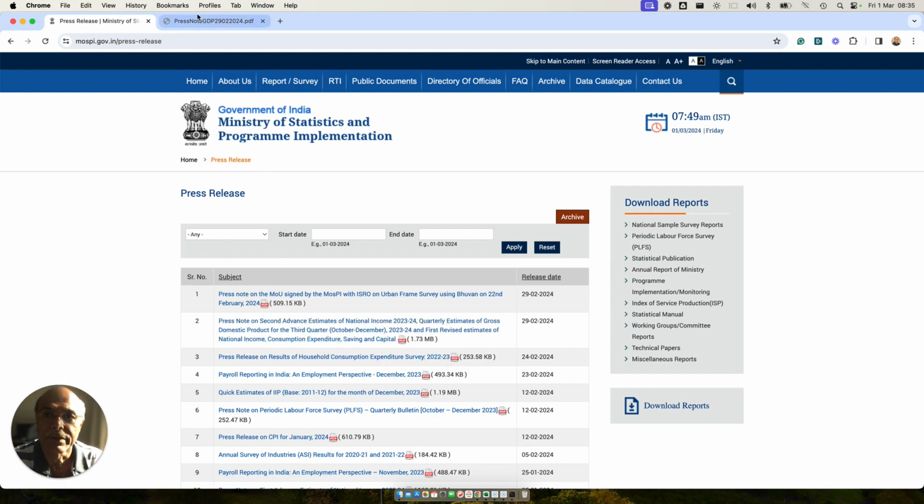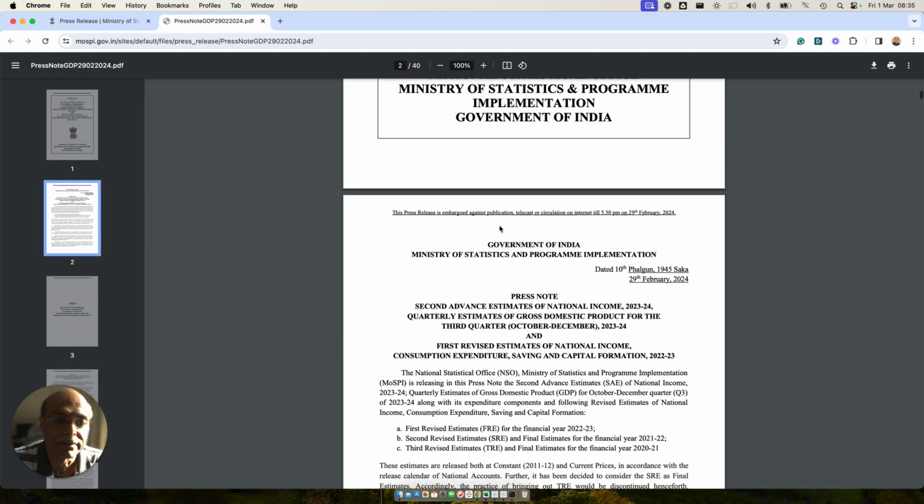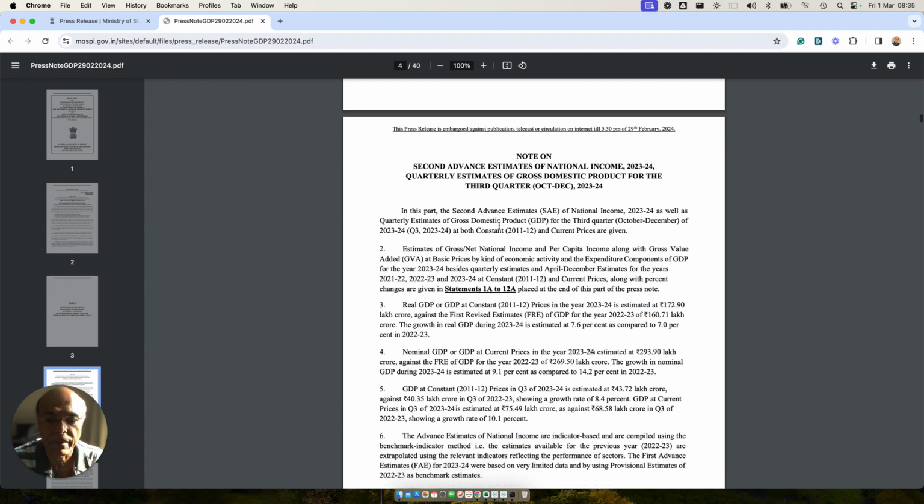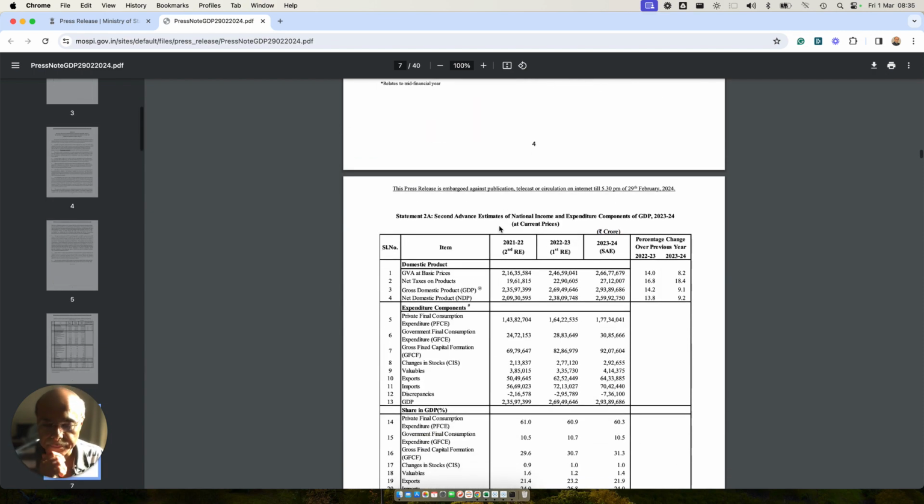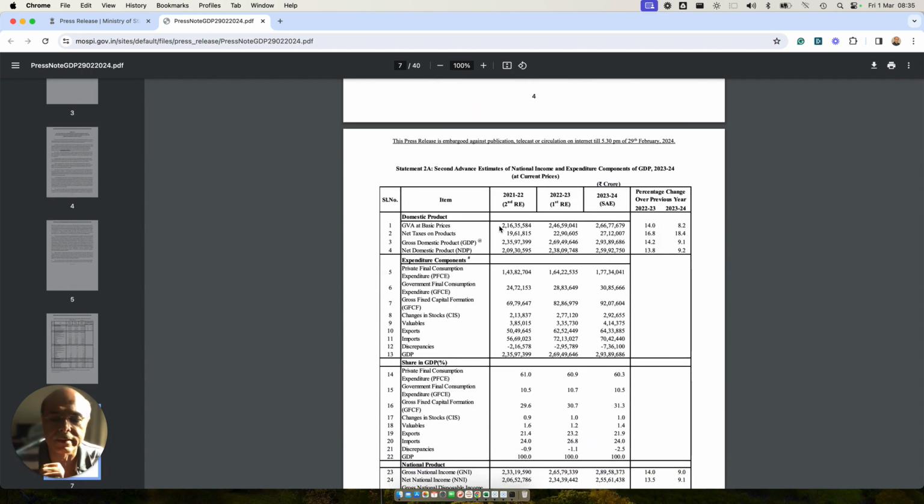If you look at this file, this is the file that the government of India came out with, all the numbers. Before I go through this presentation, I would like to quickly say that this is not a scripted presentation, and I have not written any script for it. Just bear with me today. I am not feeling very well. My voice is not good, so I hope that I will be able to do justice to this presentation.